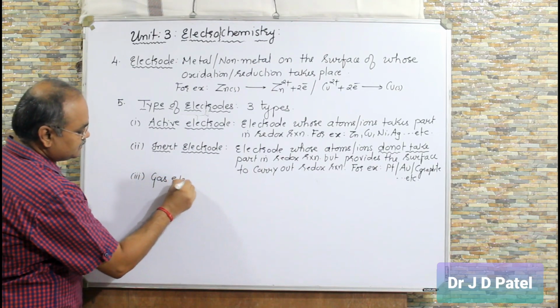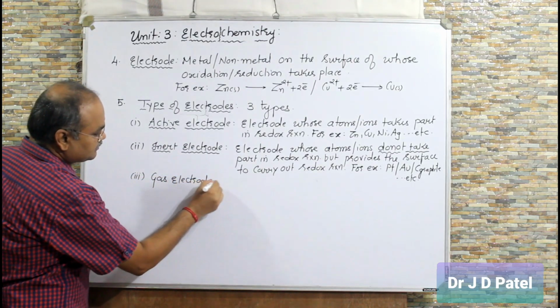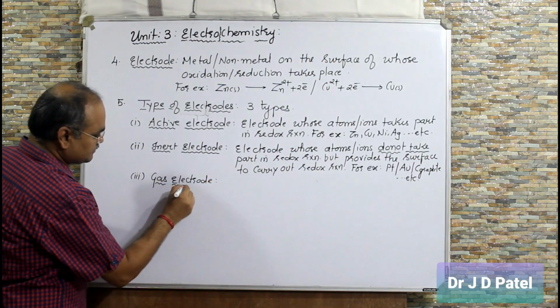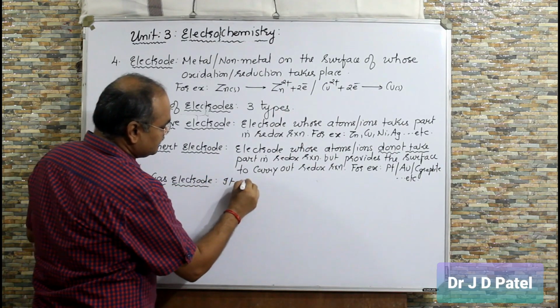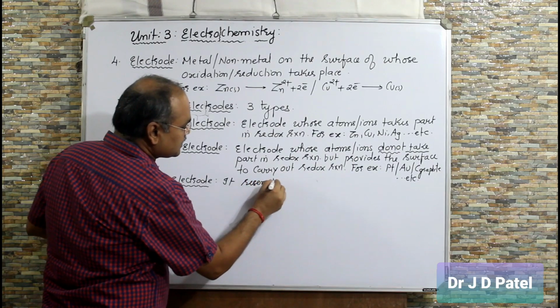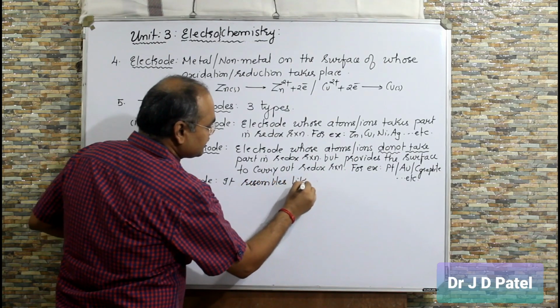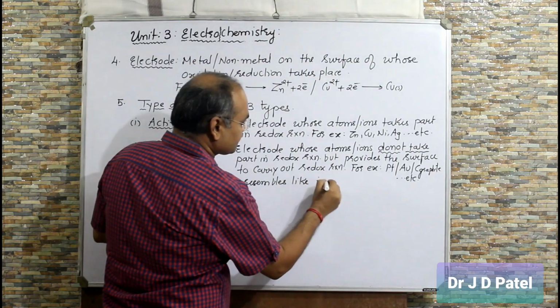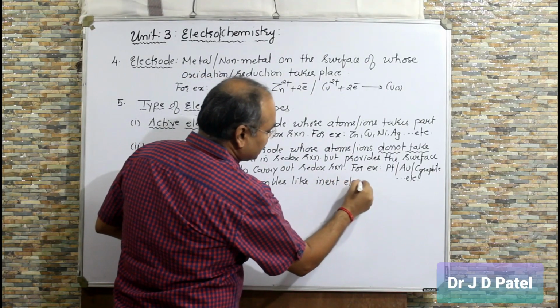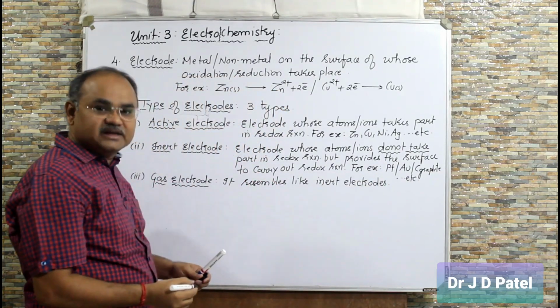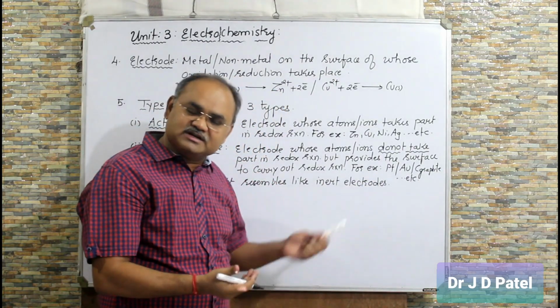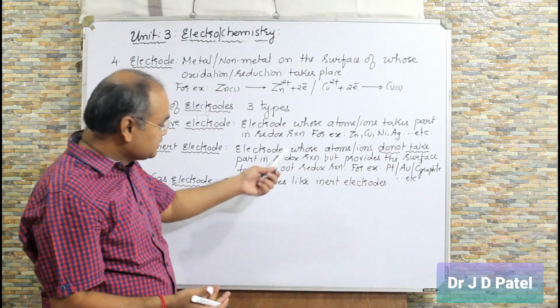Gas electrode. It resembles inert electrode. Gas electrode is nothing but an inert electrode. Then what is the difference between these two?